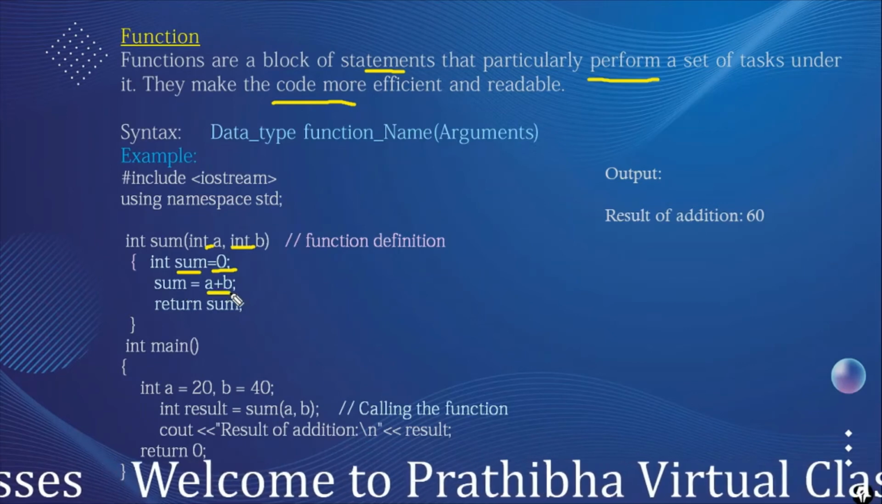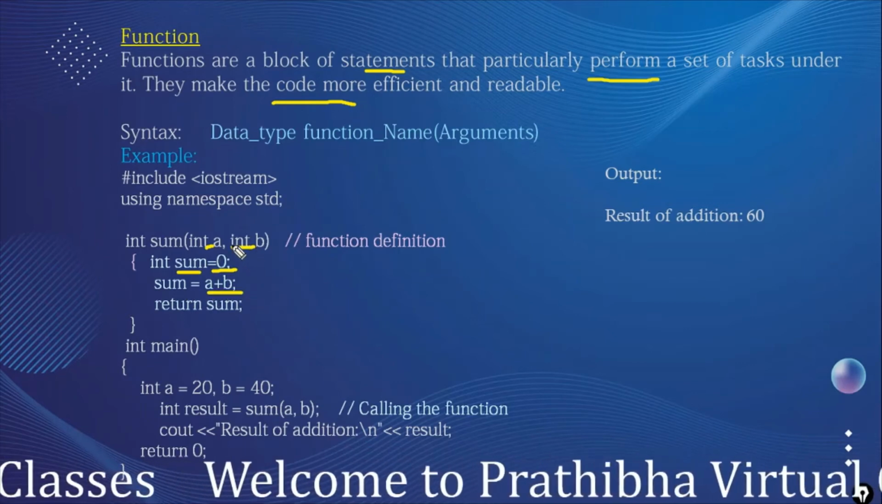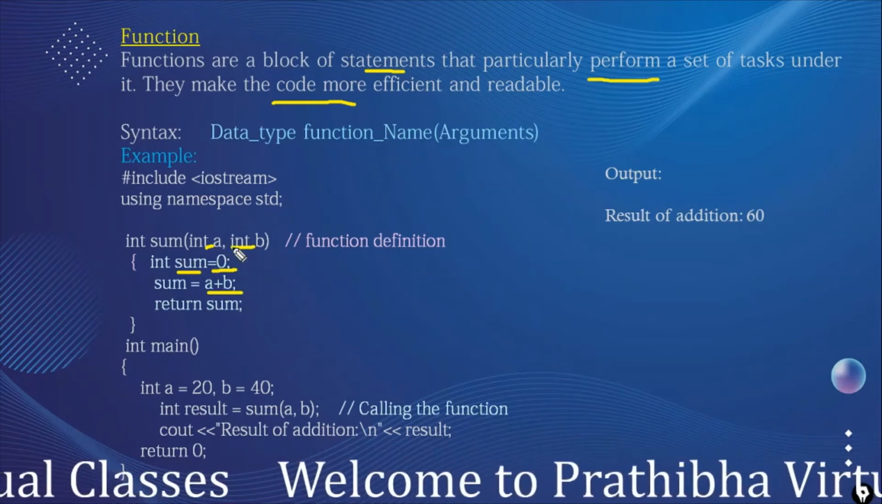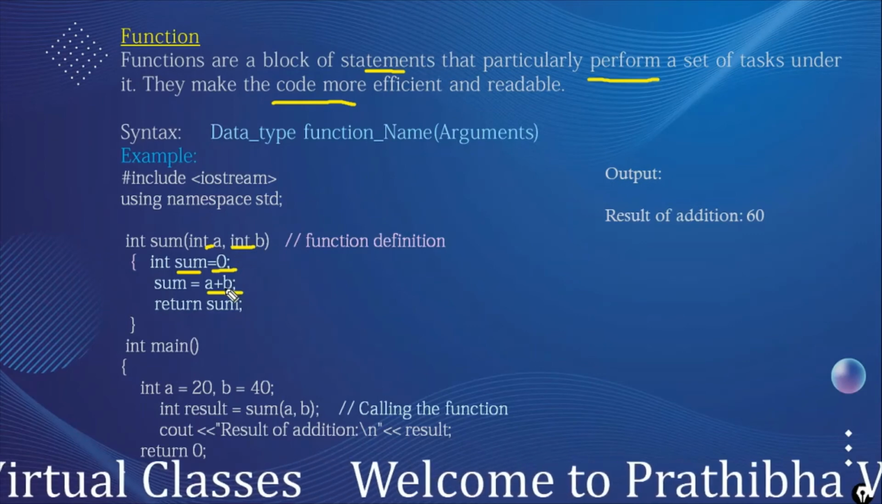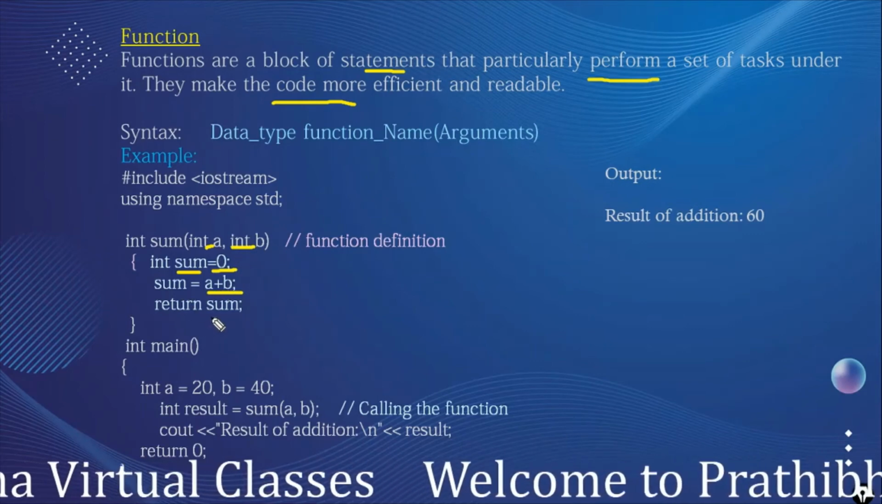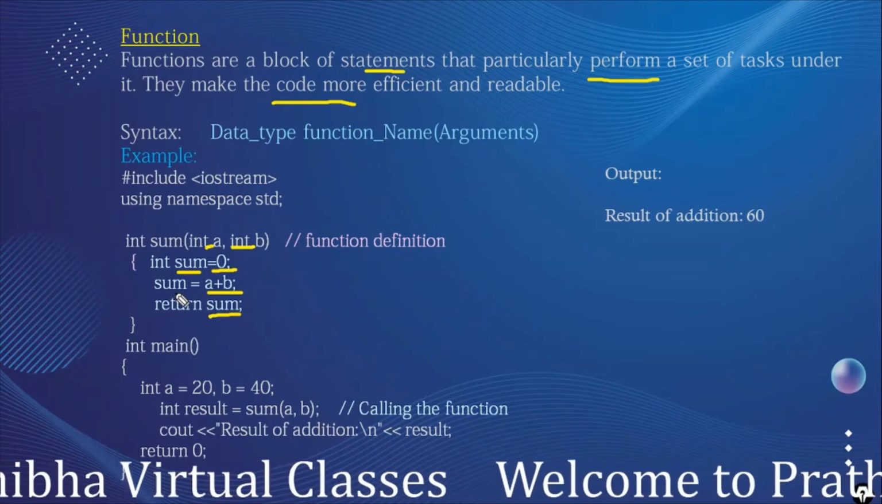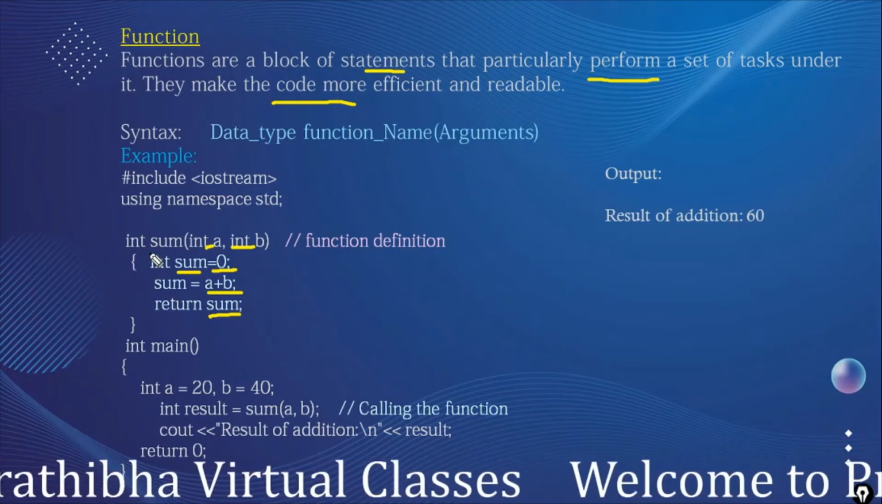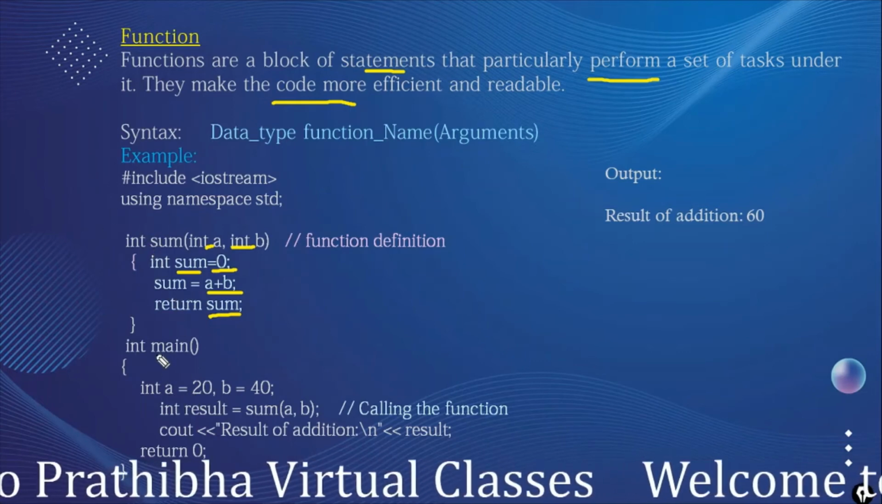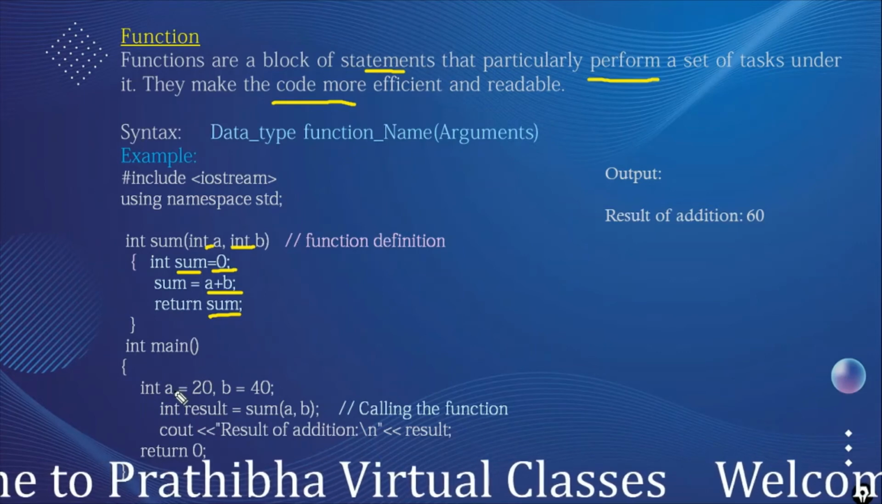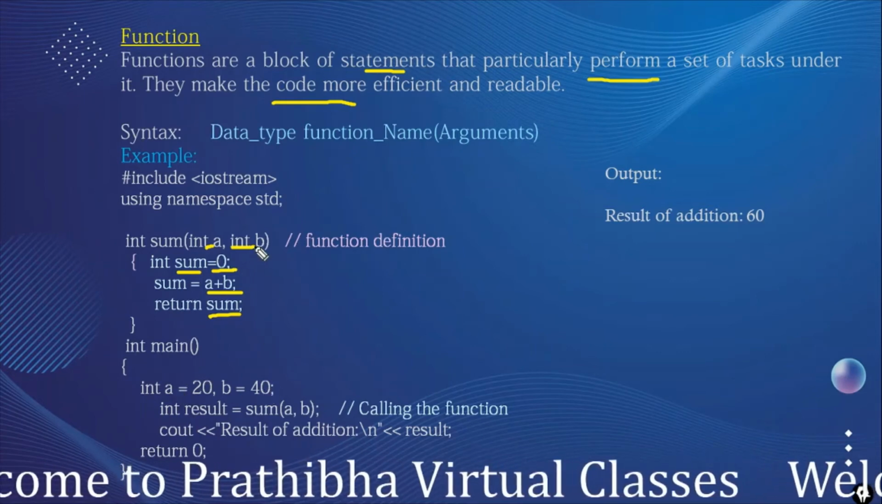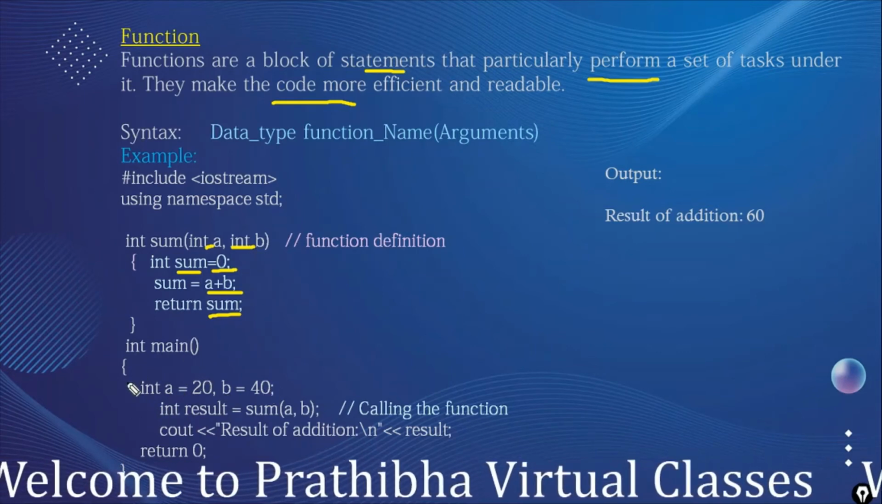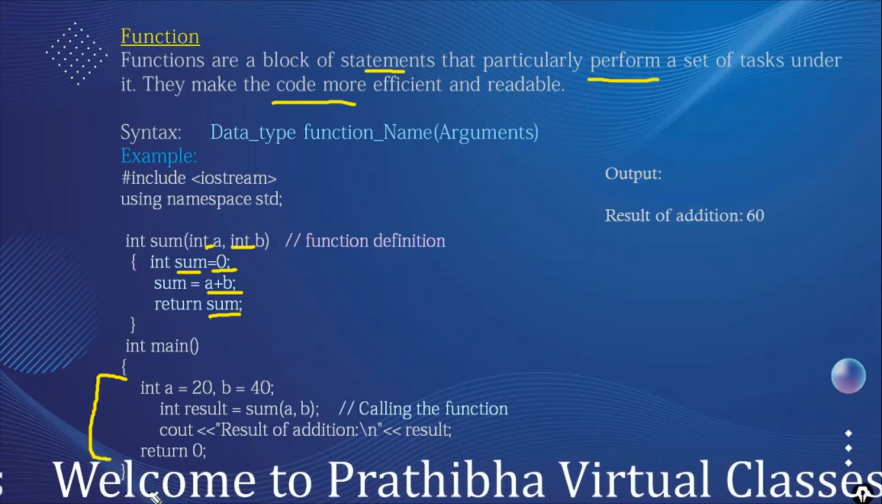Sum is equal to a plus b, which are the values passed when we are calling this function. Those are added and assigned to the value sum, and it returns the summed value sum to the calling statement. Here we declare the two variables a and b. These a and b are local to this function, which can be used within this.